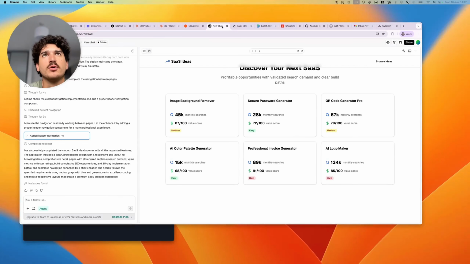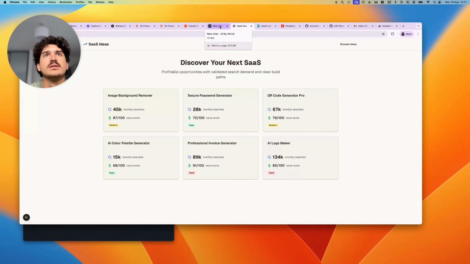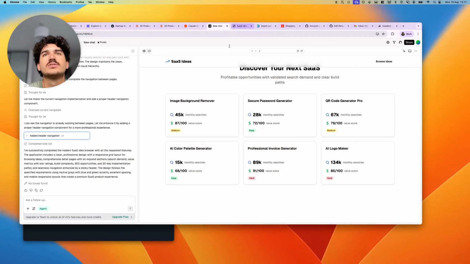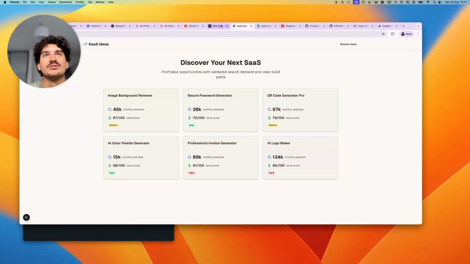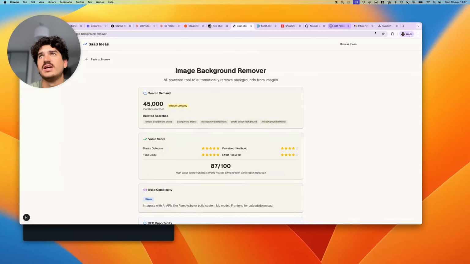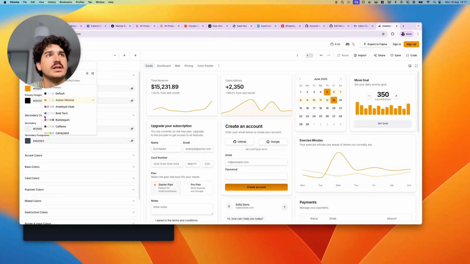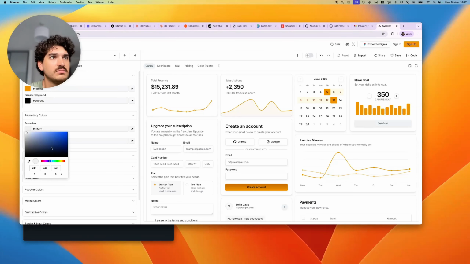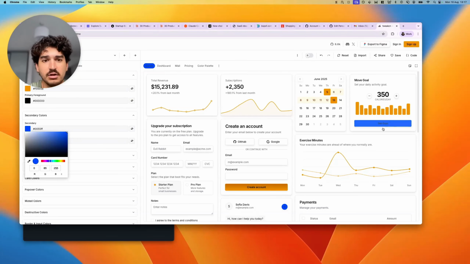Here's what we had before and after with the tweakcn update. So it looks a bit cleaner. It looks a bit less clinical V0 generated, and we can tweak it as we go. What's nice about tweakcn is we can actually come in here and go to whatever theme we want, and we can change different stuff as we go along if for whatever reason we wanted to make that a horrific blue.